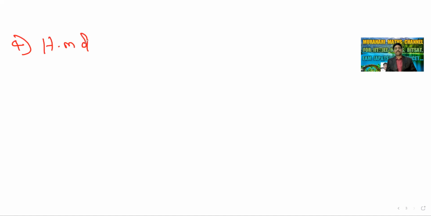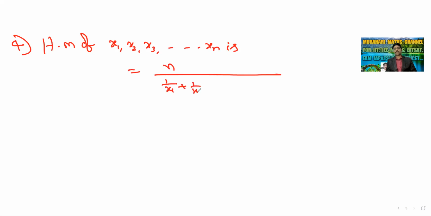Harmonic mean of x1, x2, x3, and so on, xn is n by (1 by x1 plus 1 by x2 plus 1 by x3, and so on, 1 by xn). This is harmonic mean of n terms.